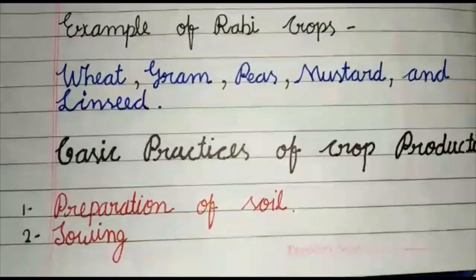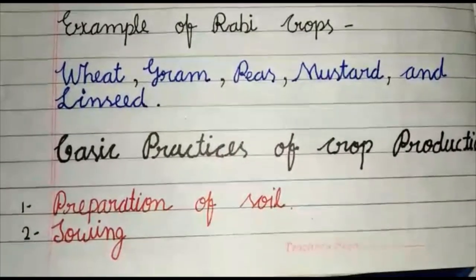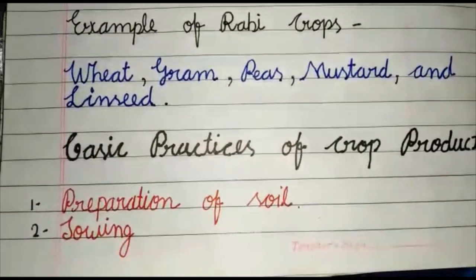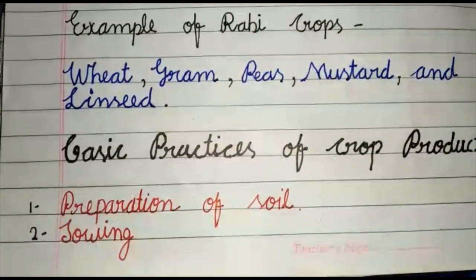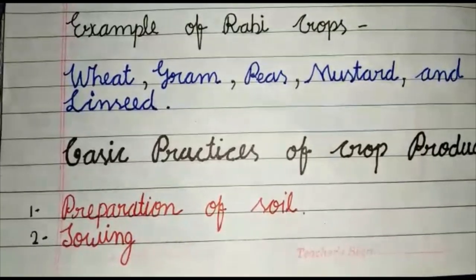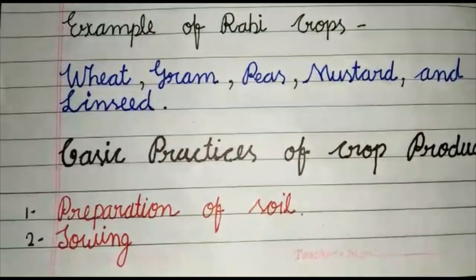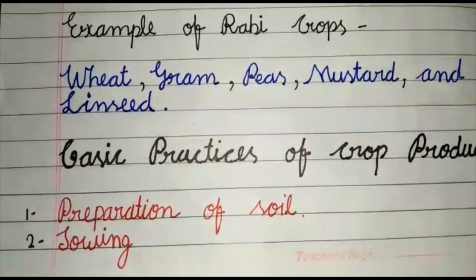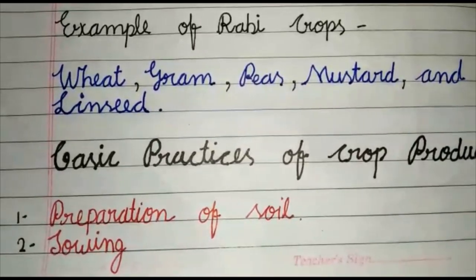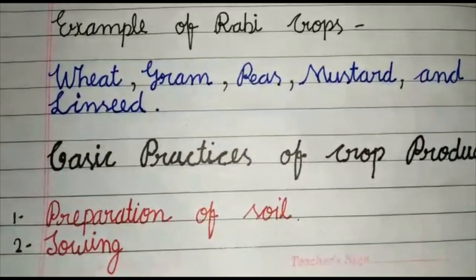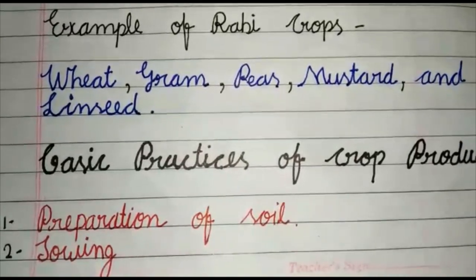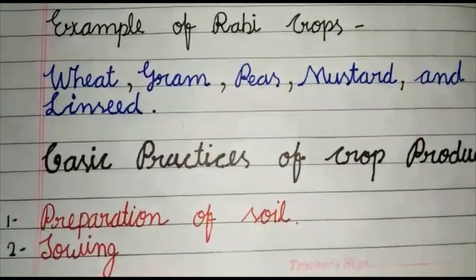Second, sowing. Sowing of the seeds, here also there are different methods of how the seeds are sown. They can be just scattered, which is a very traditional and age-old method. Other than that, we have some machines which sow the seeds at regular intervals of distance so that the seeds are sown properly. They get enough moisture, nutrients and sunlight from the soil and the environment. So this is the second step.